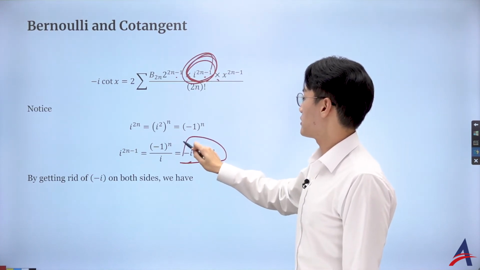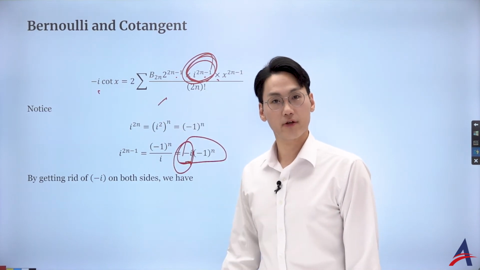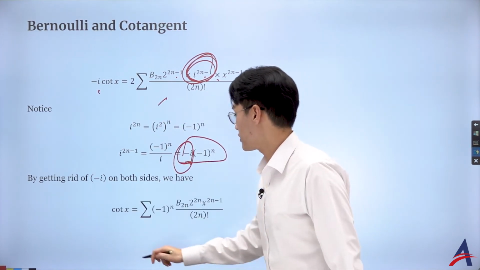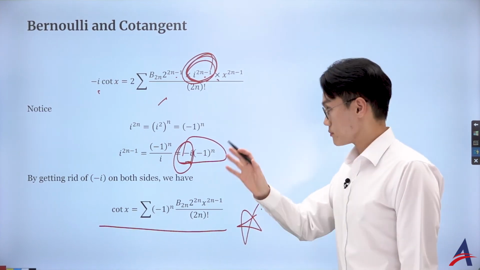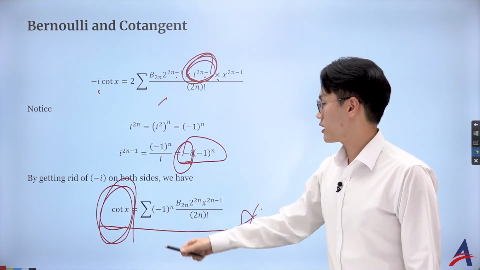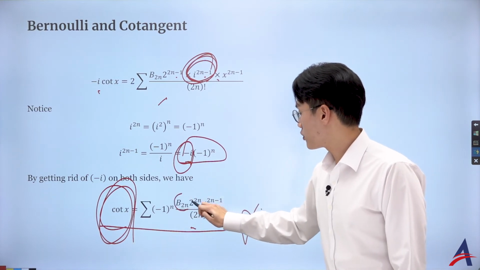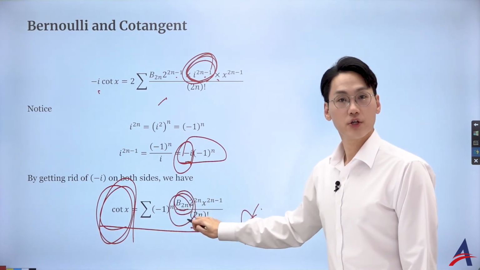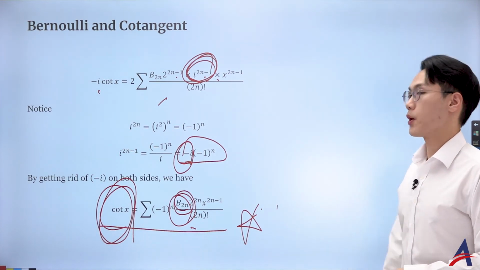And you realize the negative i multiple on the left and right, you can get rid of by the common factor. So then you end up having the following expression for the cotangent function. In fact, now I can describe the cotangent function as the following power series with the Bernoulli numbers, even terms, such as B0, B2, B4, B6. That is a great observation.